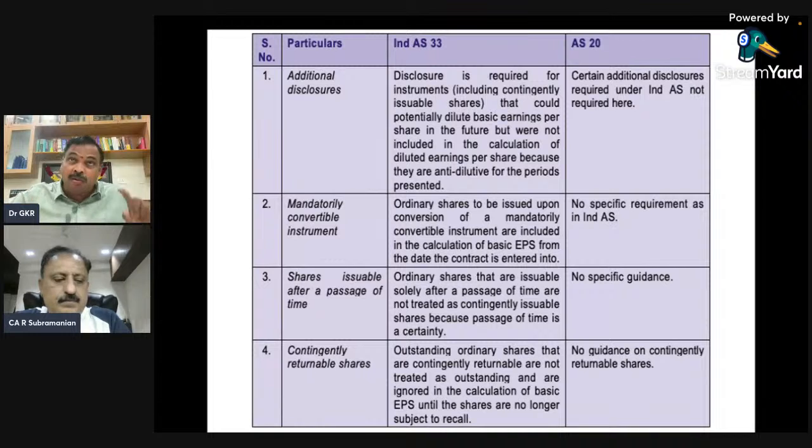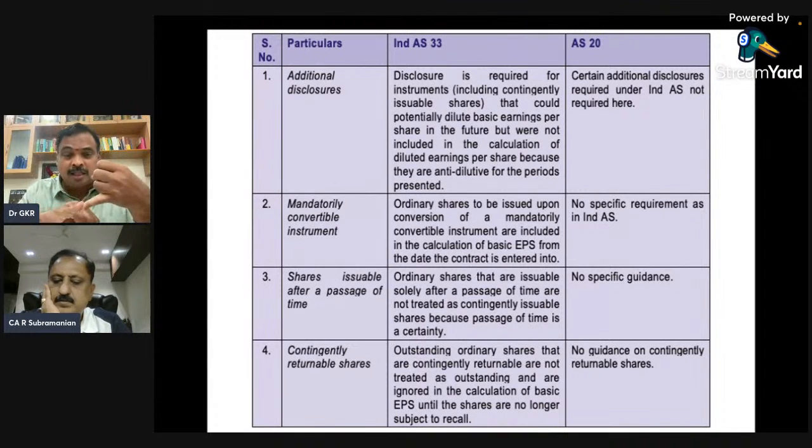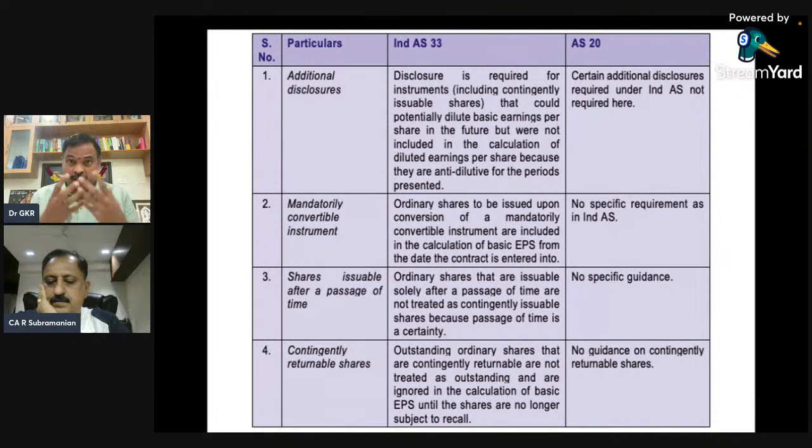If EPS is coming down, my price earning ratio will go up. That means my price will be costlier. So more the PE, price is costlier. Lesser the PE, price is cheaper. This is the model. Therefore, the concept of dilution, anti-dilution, potentially issuable shares, potential shares, meaning today it is not ordinary.